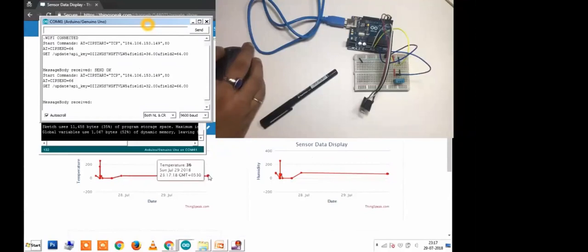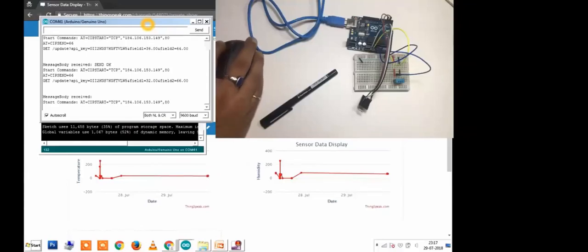It is taking some time to update the data. Just wait for a while. After a couple of seconds, it will again refresh the dashboard and show you the data 32 and 66.